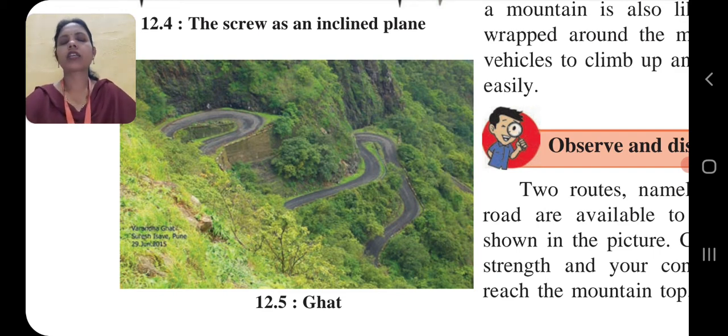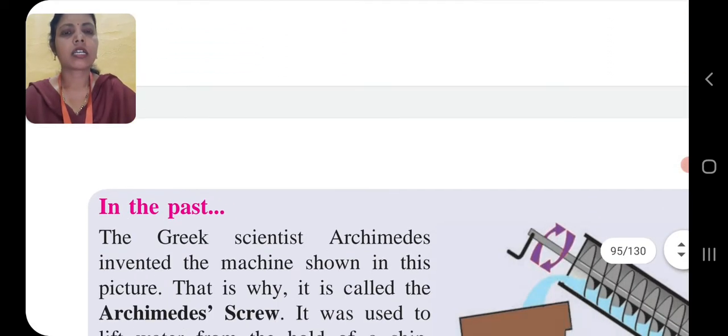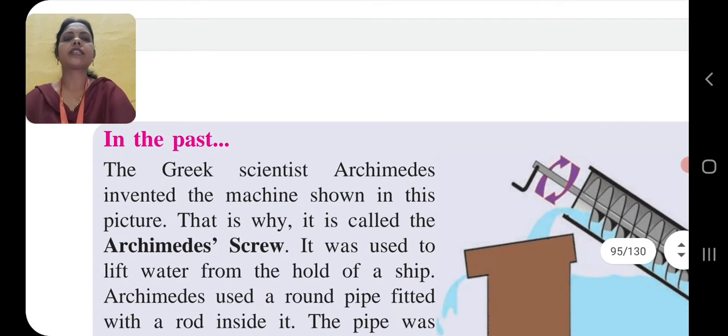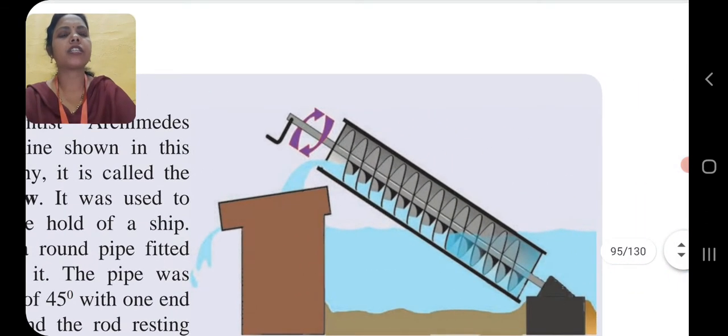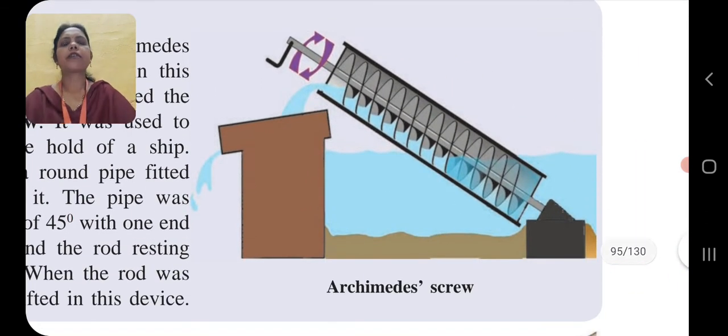So, in our book, one scientist's name is given: Archimedes screw. In the past, the Greek scientist Archimedes invented the machine shown in this picture. That is why this picture is called an Archimedes screw.